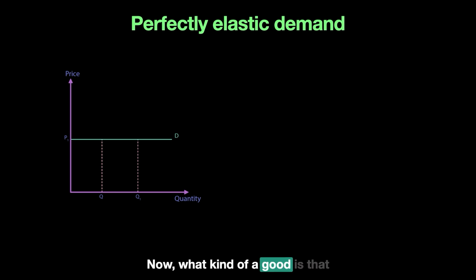Now, what kind of a good is that, and what kind of a demand curve? Let's see this. I am drawing a perfectly horizontal line for the demand curve, and I want to explain this. Let's say price is $10. This is my demand curve. Now, why is the demand curve for a perfectly elastic good completely horizontal? Well, the logic behind this is that this is a kind of good which has what we call a perfect substitute